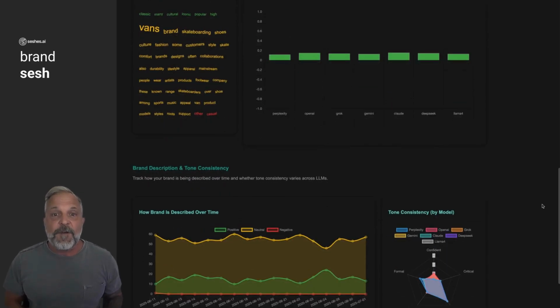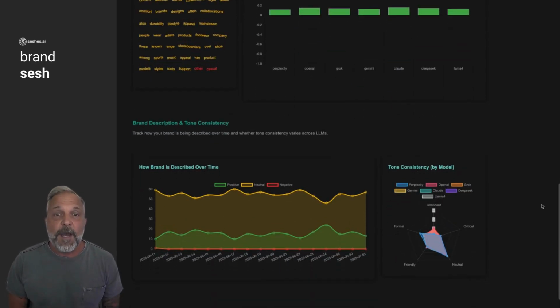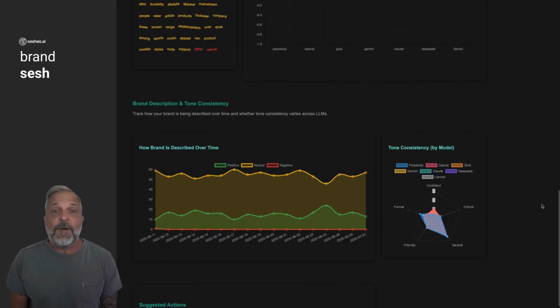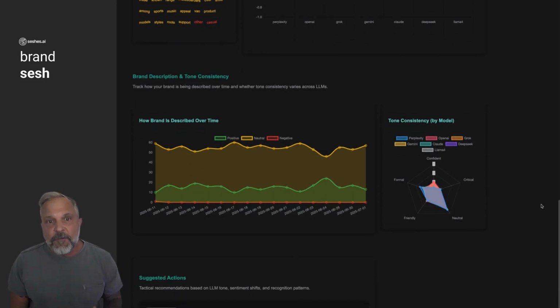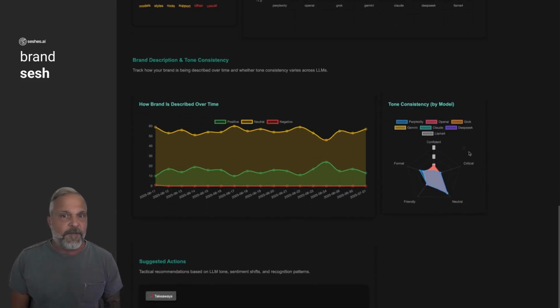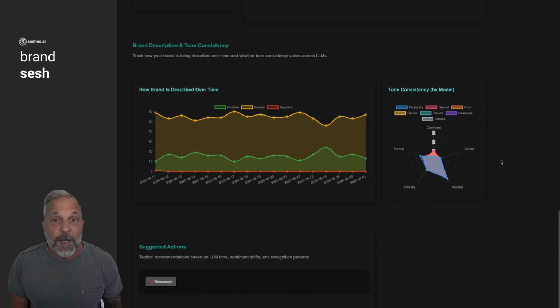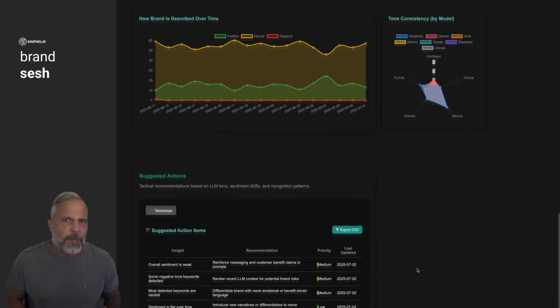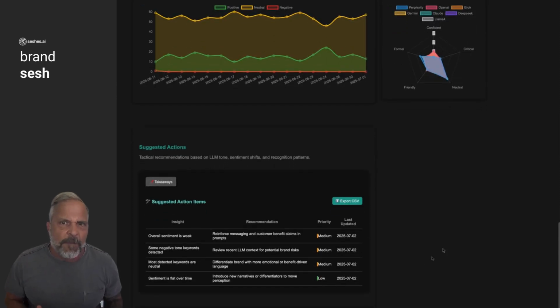Sentiment analysis, tone, context, and how favorable the model is. Citation authority, whether your brand links or site are referenced. Framing insights, what roles, use cases, or categories you're associated with. A brand sesh includes charts, raw responses, and a timeline of visibility across models. It surfaces keyword performance, sentiment trends, and AI recall, letting you see what prompts do or don't pull your brand.